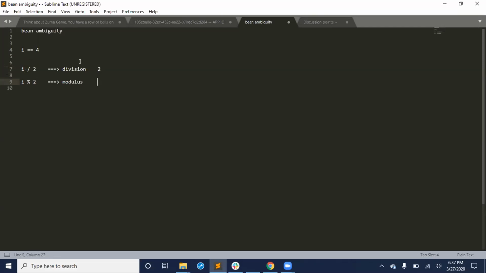Second one, 2 and 4? Tahani, do you think this output is 2, 4 for the second one? It's actually the modulus. It's the remainder. For example, 4 divided by 2 is going to be 0. This is not called modulus, typically in Java it's called modulo, but mathematically it's called modulus.